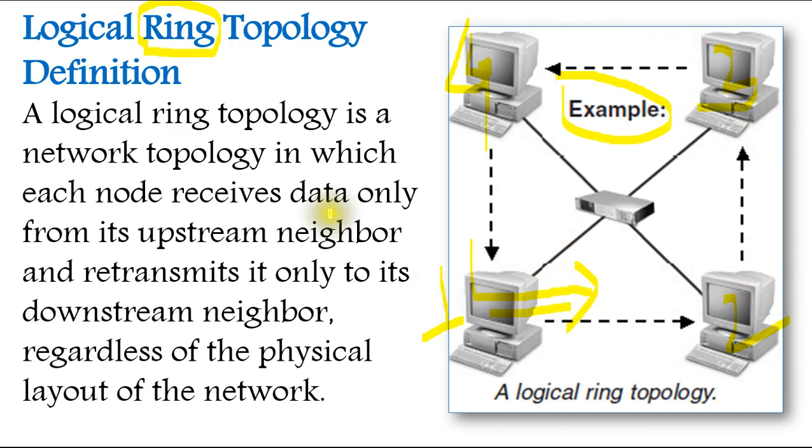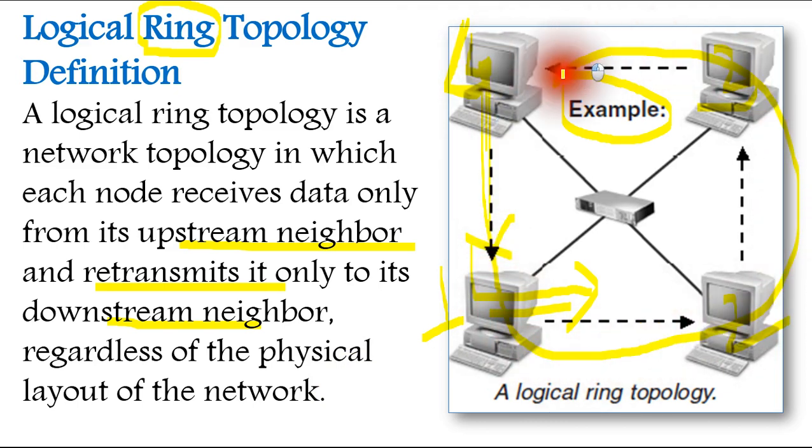Same thing is mentioned here. A logical ring topology is a network topology in which each node receives data only from its upstream neighbor and retransmits it only to its downstream neighbor, regardless of the physical layout of the network. Very simple. If this is upstream, it will send to this, and it will retransmit like this. It will keep happening. This is called logical ring topology.